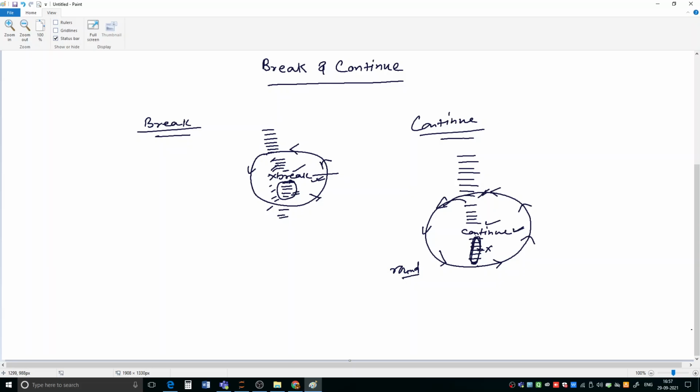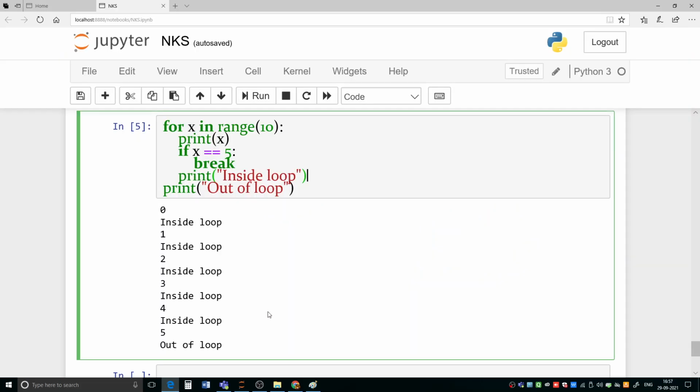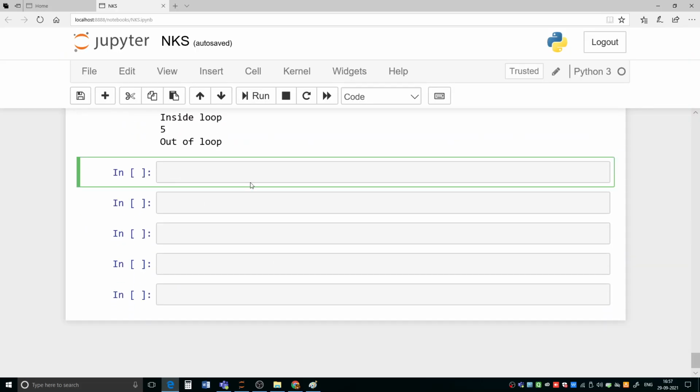Okay, let us see one example. For example, suppose we are writing for x in range 10.